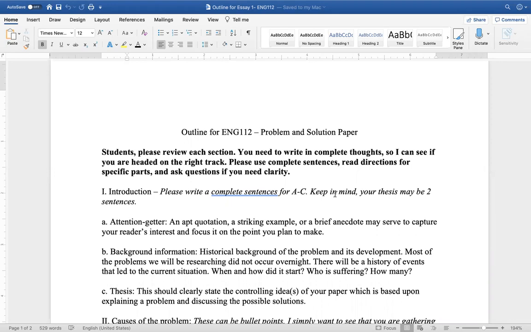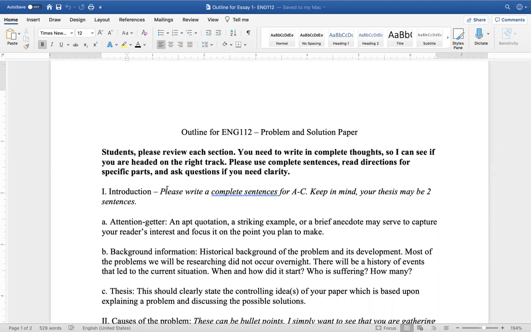Please review each section. You need to write in complete thoughts so I can see if you're headed on the right track. And please use complete sentences in the places where it asks for. Read the directions for specific parts and always ask questions if you need clarity.